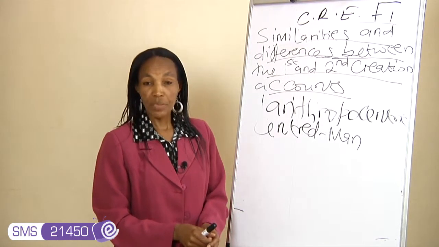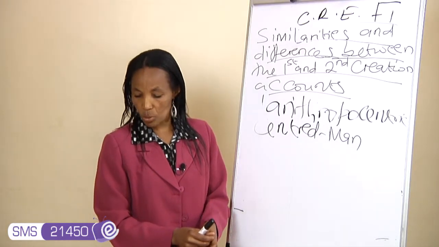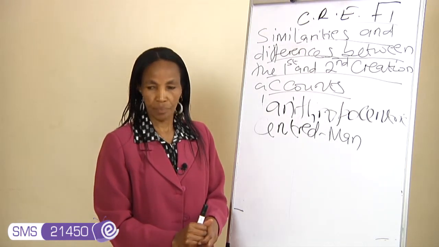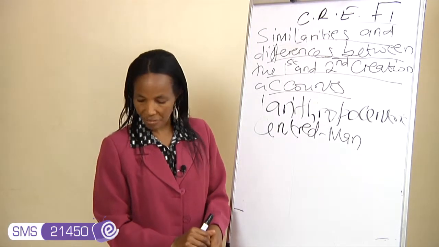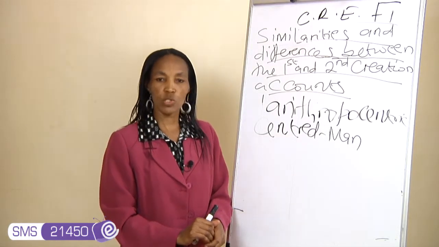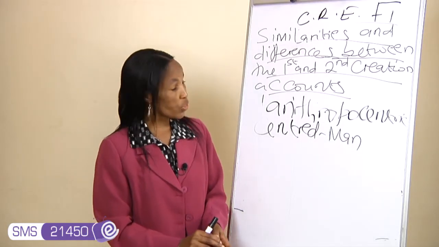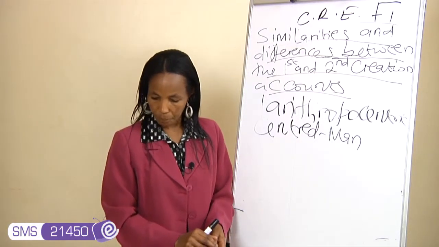Number 9, in both, whatever God created was good. That is why we normally say we are wonderfully and fearfully made in God's image, because whatever God created in both creation stories was good.